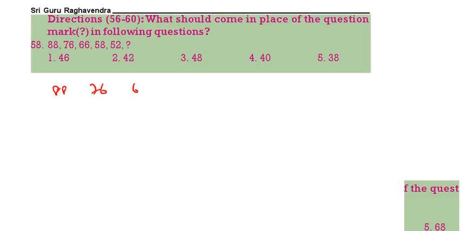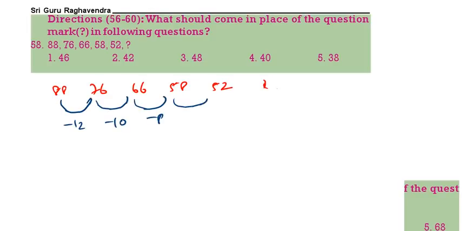88, 76, 66, 58, 52 and question mark. See how the number series is following. Now see here: 88, 76, the difference is 12. Then this is 10, this is 8, this is 6, then 4. It will be 48. 3 is the correct answer.